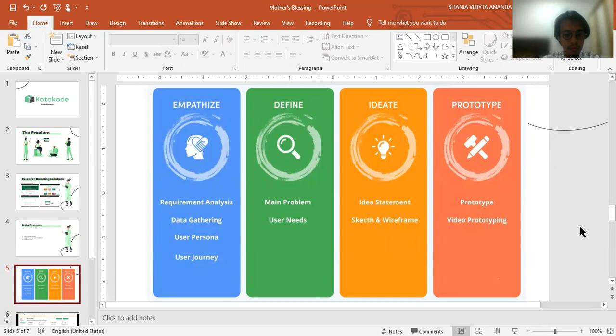And then the last one is the prototype process. We implement our idea by making a high-fidelity interactive prototype of Kotakode freelancing platform website using Adobe XD.